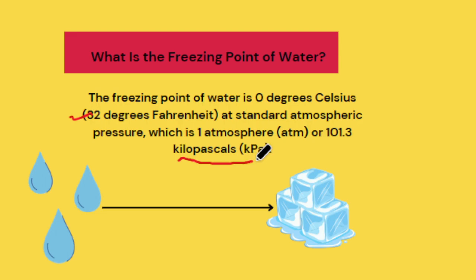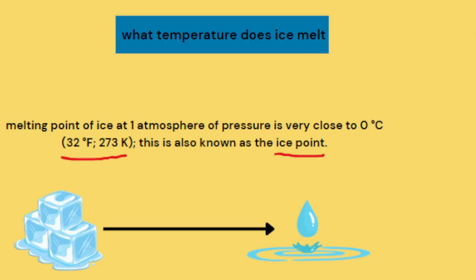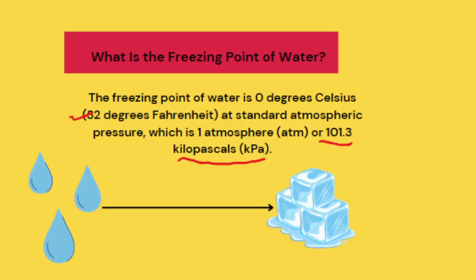So it's a basic example of freezing, and both temperatures are equal, which means melting and freezing temperatures are equal. That means solid to liquid and liquid to solid states are represented here.